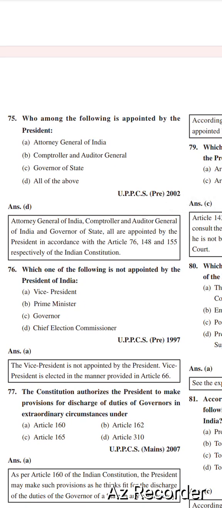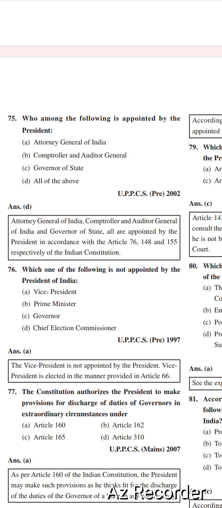Who among the following is appointed by the President? Options are Attorney General of India, Comptroller and Auditor General, Governor of State, all of the above. Right option is option number D, all of the above. Attorney General of India, Comptroller and Auditor General, and the Governor of State.